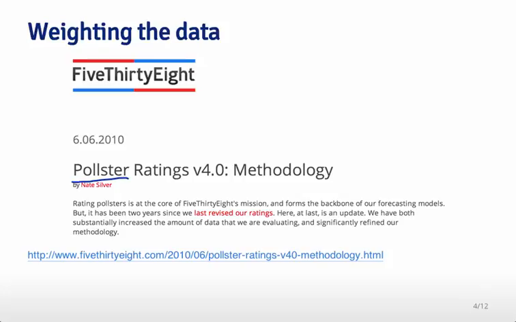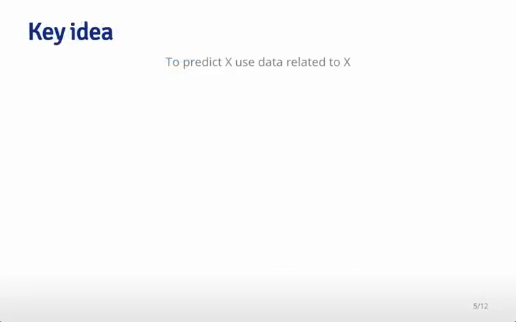This is an example where finding the right data set and combining it with a simple understanding of what's really going on scientifically can have maximum possible benefit in terms of making strong predictions. The key idea here is if you want to predict something about X, use data that's as closely related to X as you possibly can. There are a bunch of other examples of this.